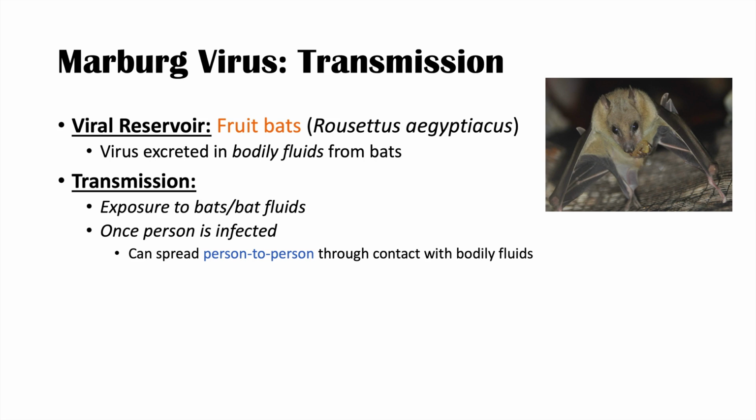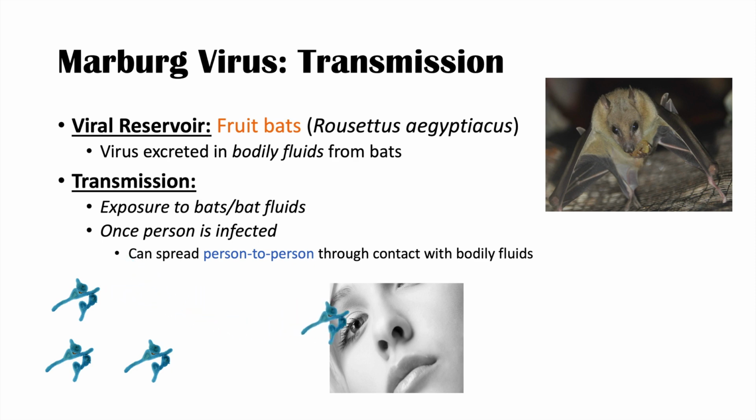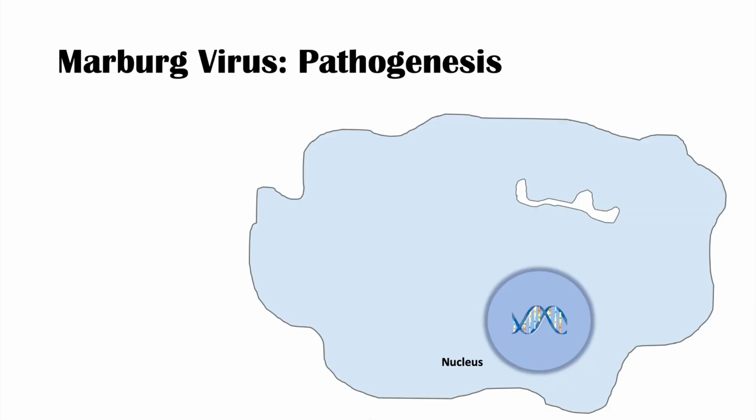So that's what seems to happen when a person gets infected. They can transmit it to other people through bodily fluids like blood. But when a person gets initially infected, if they're exposed to bodily fluids from a bat, it can be in droplets, and the droplets can enter into an individual's mucosal membranes, like the eyes, the nose, and the mouth.